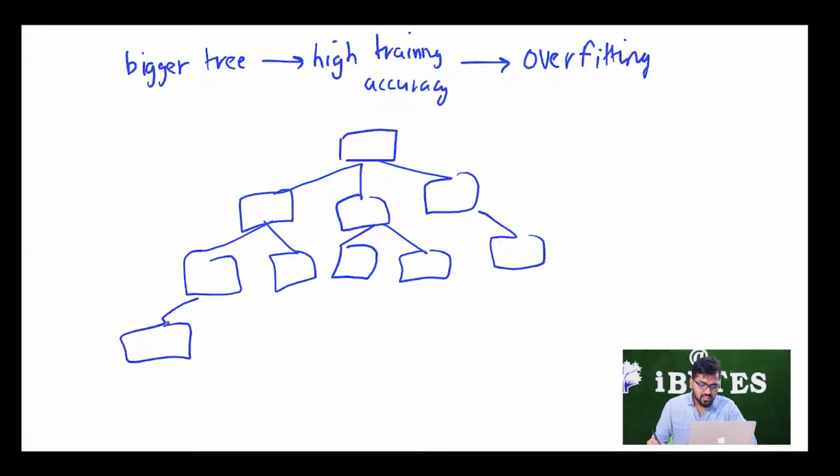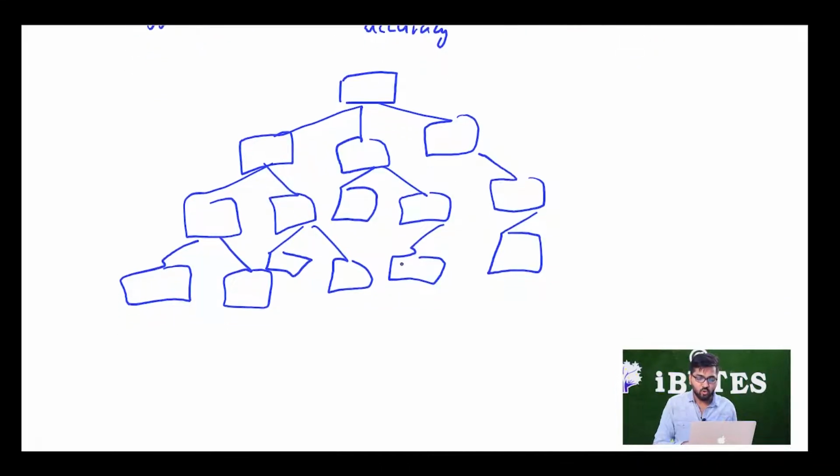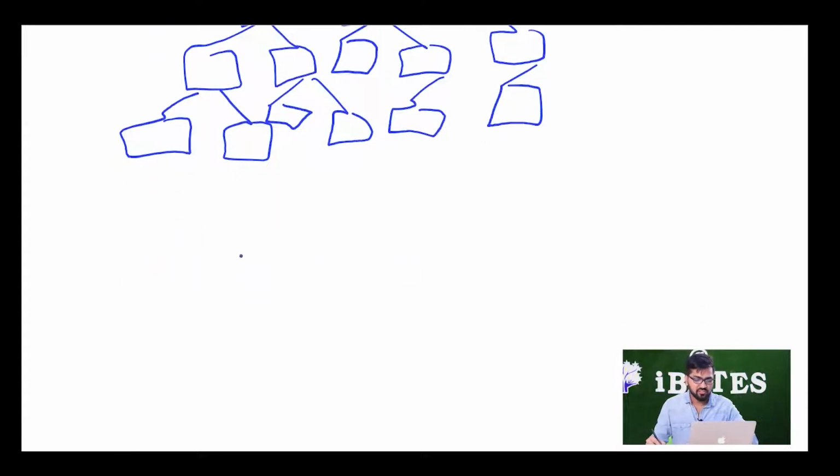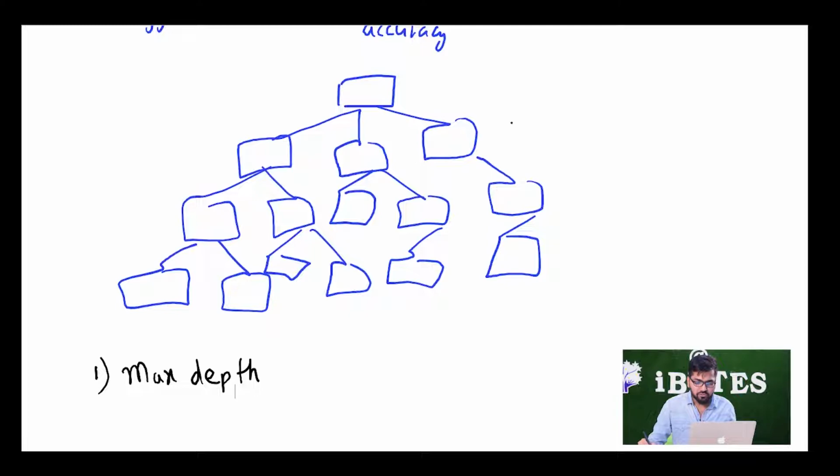So what are the things we can do to avoid a tree being so big? To avoid overfitting, we have three options. The first option is to limit the depth of the tree. So max depth: just give your tree a max depth, that it should not be bigger than a depth of 3.